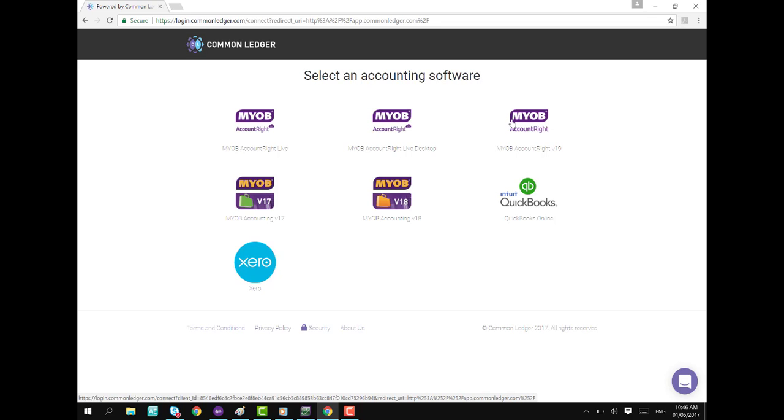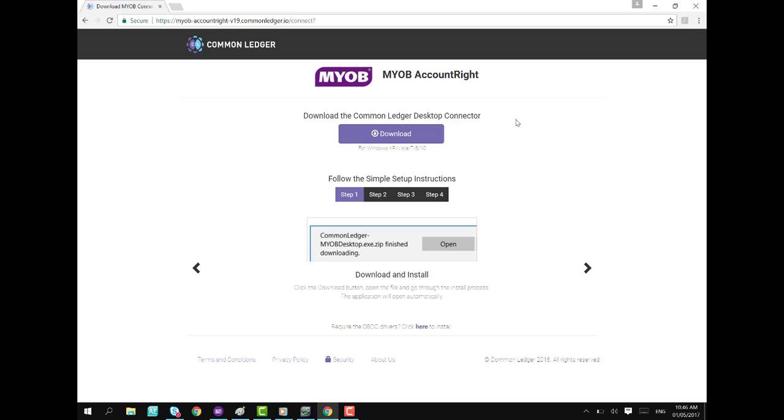Please note that it is a requirement that you install the Common Ledger desktop connector in the same system location as MYOB if you intend on connecting any file from MYOB AccountRight versions 2014 to 2016, be that on a server or on your own PC.